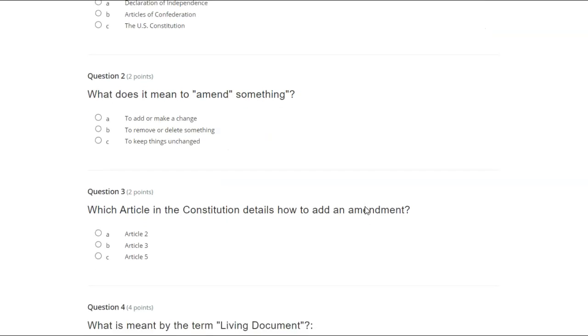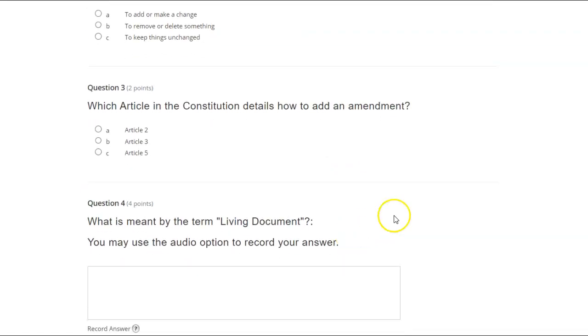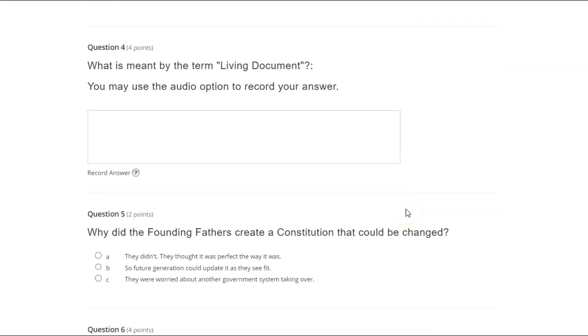Which article in the Constitution details how to add an amendment? A. Article 2. B. Article 3. C. Article 5. What is meant by the term living document? You may use the audio option to record your answer.